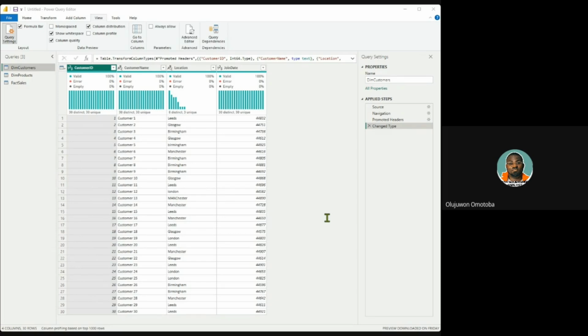That is what is meant by being distinct. So you can see this one shows that this is fully valid because we should be having 30 distinct and 30 unique. No one should be happening twice. That is the meaning of being distinct.